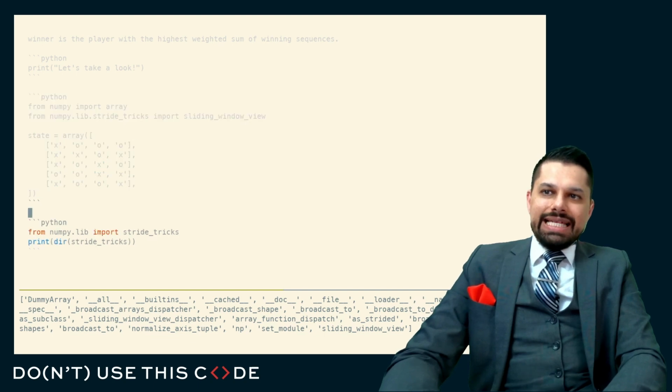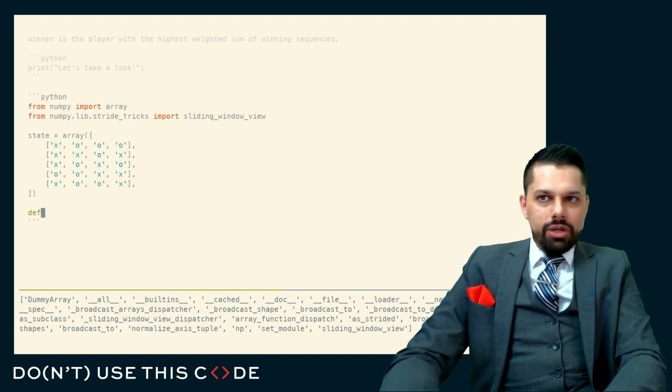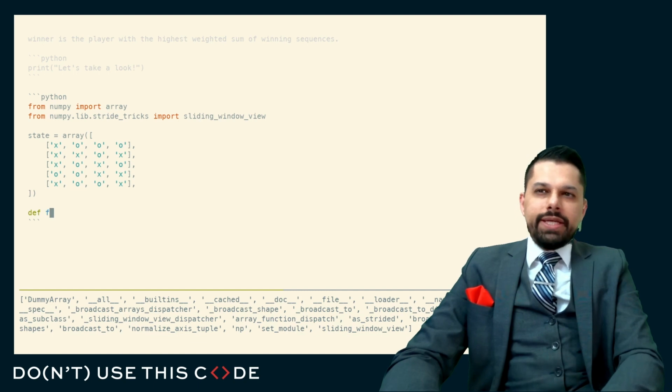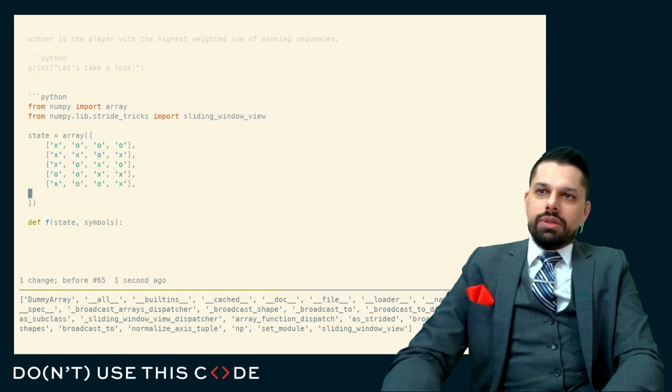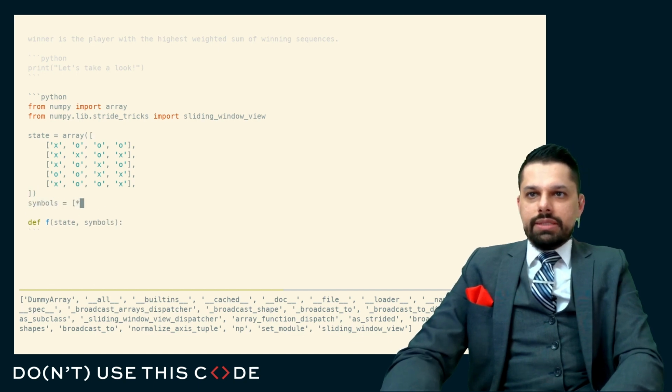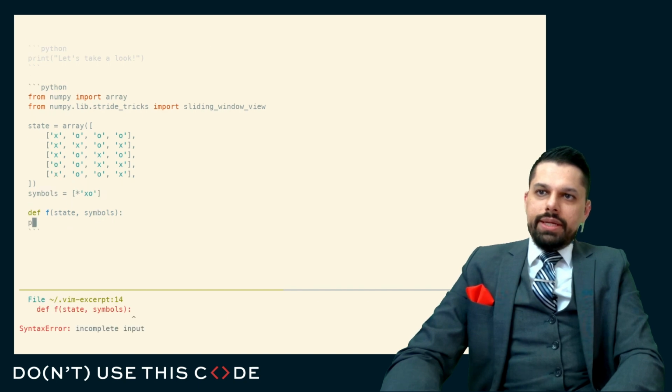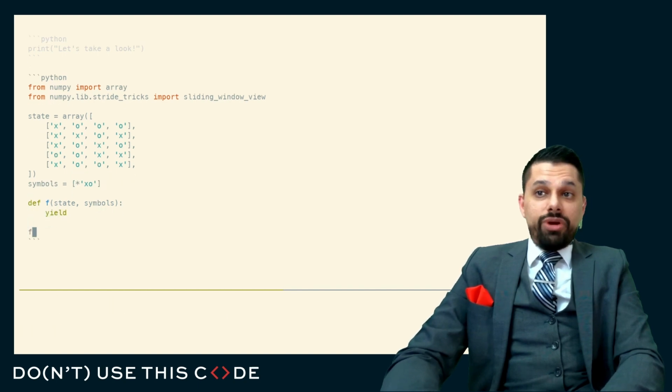And I think the idea of writing this as a generator actually also works pretty well in this case, because here our function that takes the state and the symbols, and here we'll write this like this, is, let's just yield nothing. Let's write a simple piece of code that we can very quickly iterate on. And I think that gives us our framework.